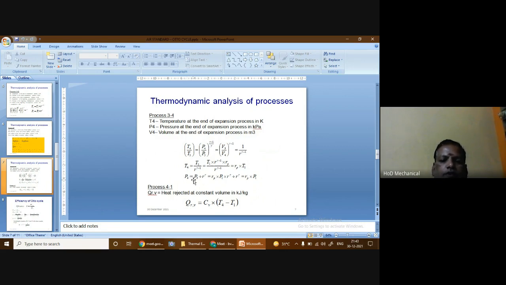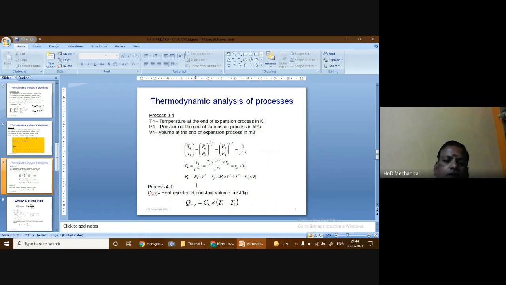So P4 is equal to P3 divided by r power gamma. P3 is given by Rp into P1 into r power gamma, divided by r power gamma. So r power gamma and r power gamma get cancelled, and we get that the value of P4 is given by Rp into P1. So using these three thermodynamic analyses of the process, we can get the temperature, pressure, and volume at all the salient points. Now the process 4 to 1 represents a constant volume heat rejection process.